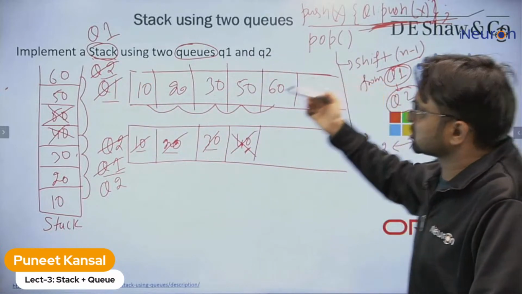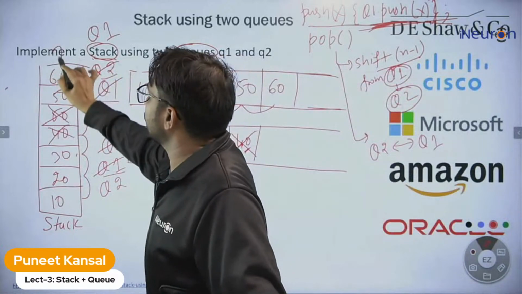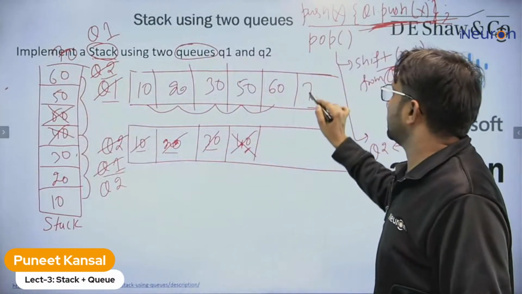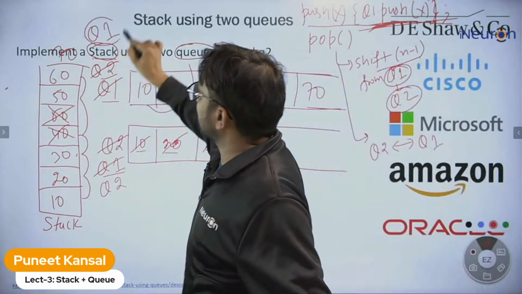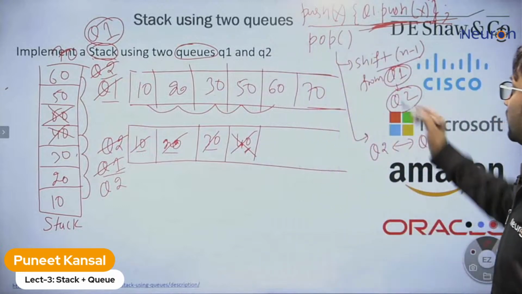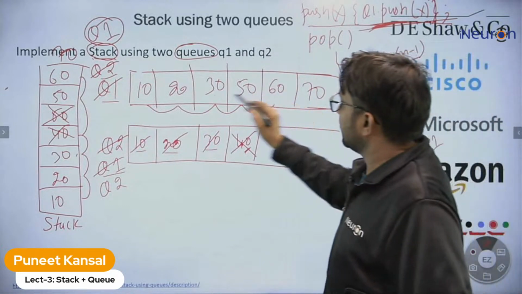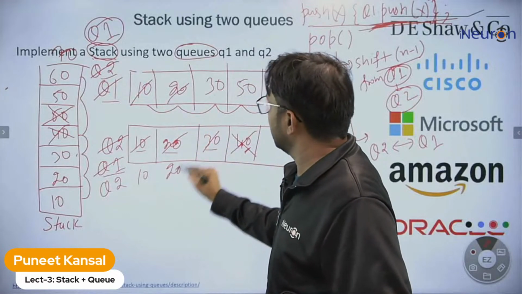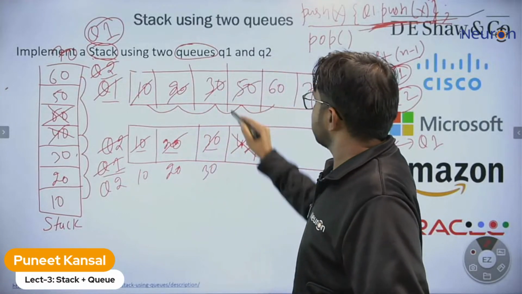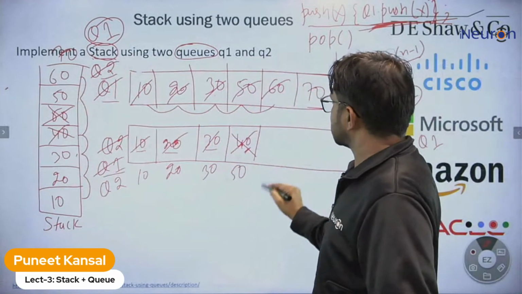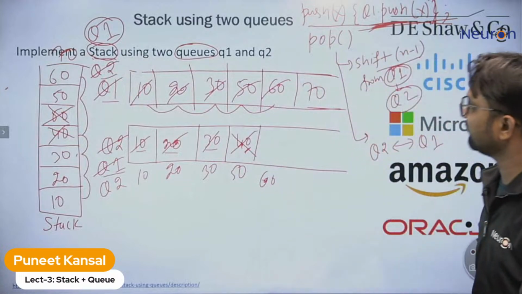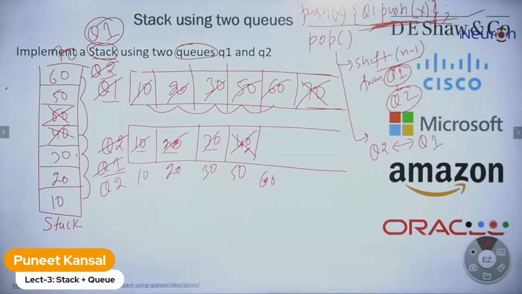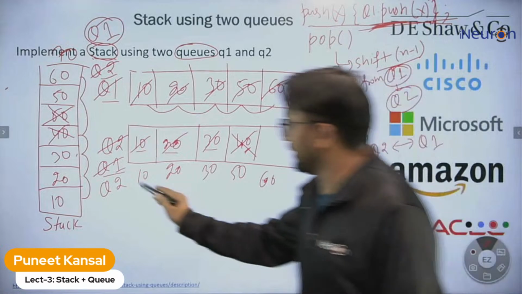So we can push whatever element. If a new element is coming, 70, you can directly push in Q1. That is working fine. And whenever you need to delete, just shift n minus 1 elements, 10, 20, 30, 50, 60, and delete that element now. And after that, just change their name.